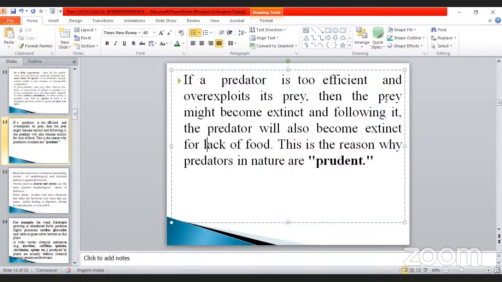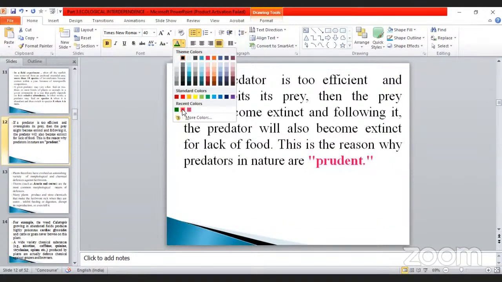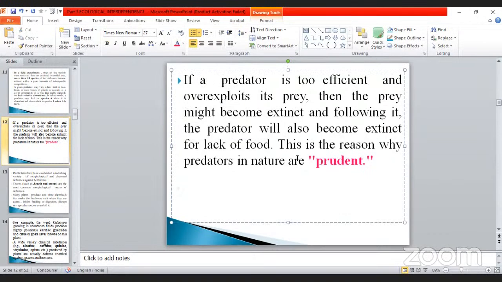Isn't it? Prey completely, what happened now? Nil. So that time what happened? The predator will also become extinct for lack of food, because in that area the prey is completely nil, which means there is no food. So as a result, in that particular area the predator also becomes nil. Okay. This is the reason why the predators in nature are prudent. Prudent is a technical term. What is the meaning of prudent? Next, you must note it down here, my dear. This is the important point here.